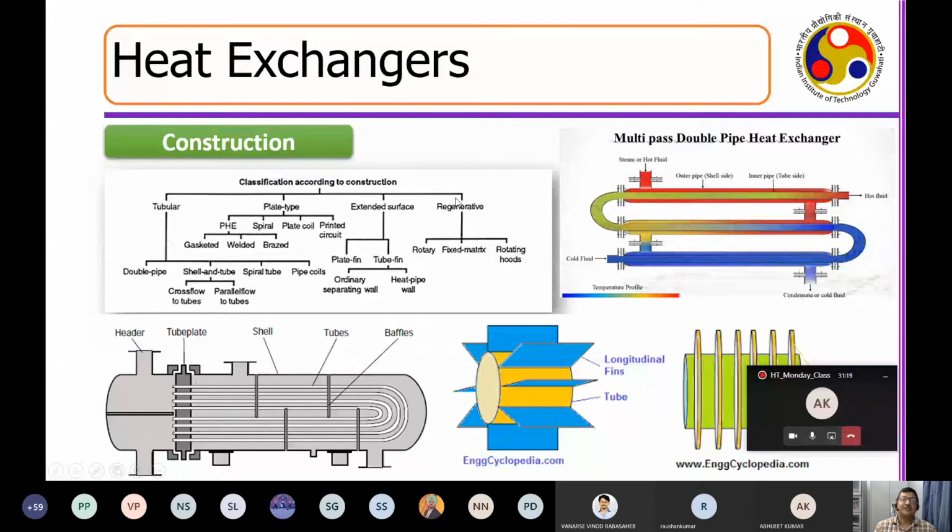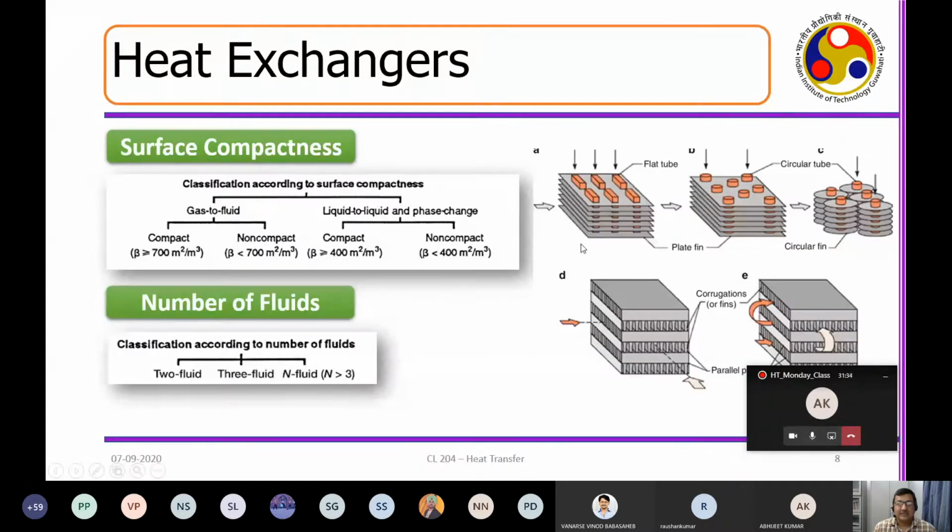And then based on the construction, this is a double pipe heat exchanger, this is a shell and tube heat exchanger. If the tubes of the shell and tube heat exchanger have more surface area, then this is called a fin tube heat exchanger. Now these are all surface compact heat exchangers. When the surfaces have this type of architecture, it can be single phase, two phase.